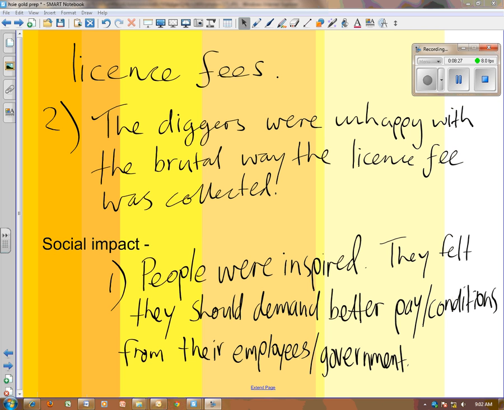Generally, public sympathy was on the side of the diggers. People believed the diggers should have stood up for their rights, and they did the right thing, even though they lost the battle. So people all around Australia, from that time on, started to demand better and fairer pay and conditions from their employers or government. And that's often why you see those 5 stars, that flag of the Southern Cross, on lots of people's utes or their cars or wherever around Cronulla. It's a symbol of a bit of a fight back against employers or the government.